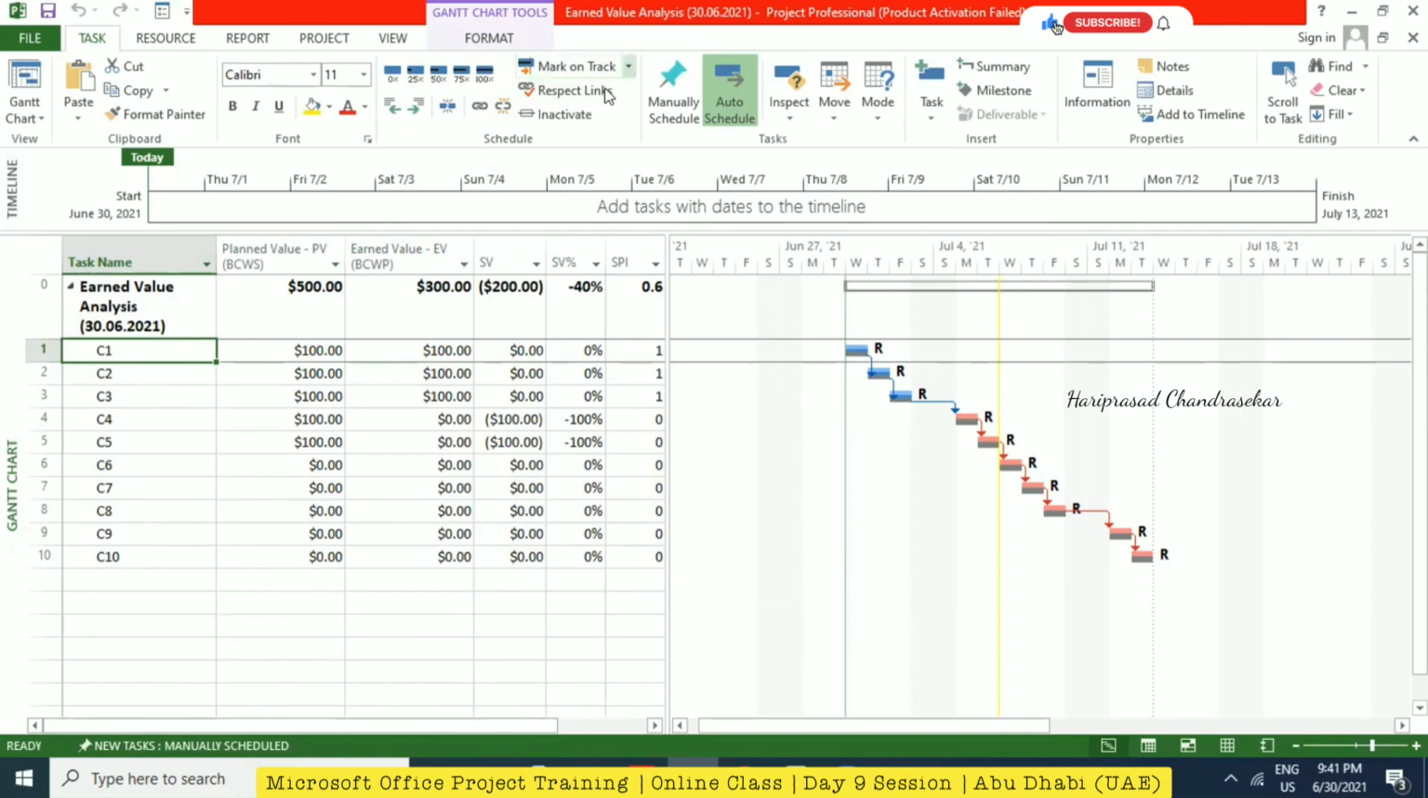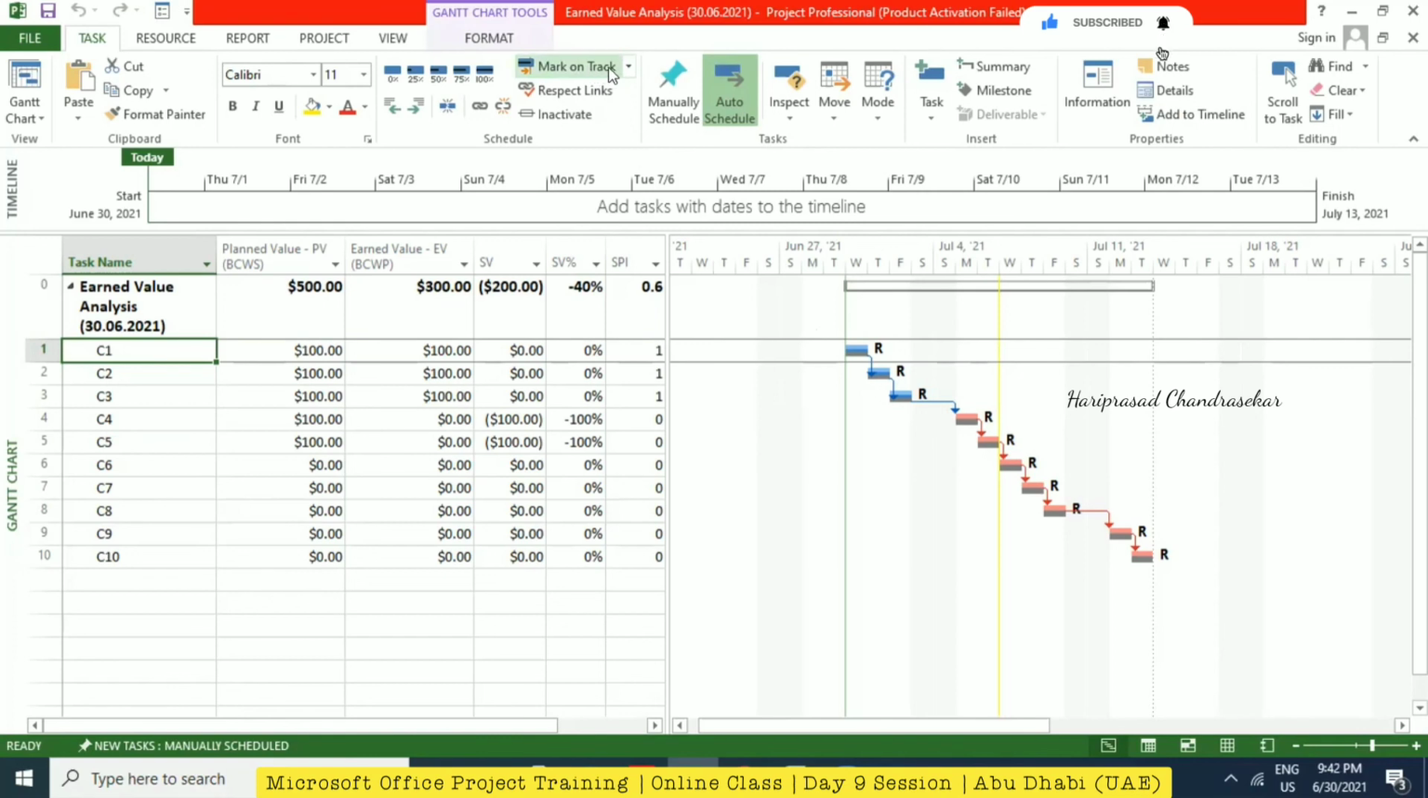And then we also did mark on track and update task. So what does mark on track do? It will be calculated based on the status date. See, now I am putting the status date here. If it is mark on track, it will conclude that C4 and C5 are also completed.